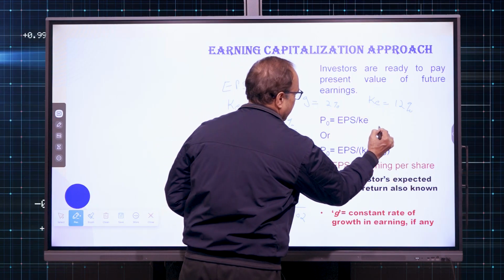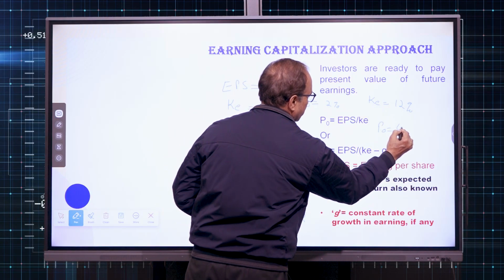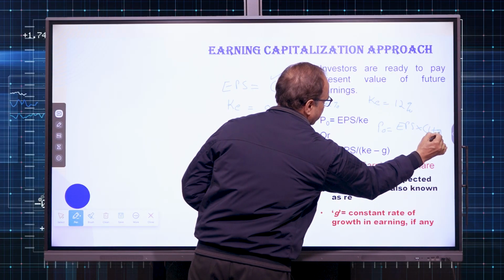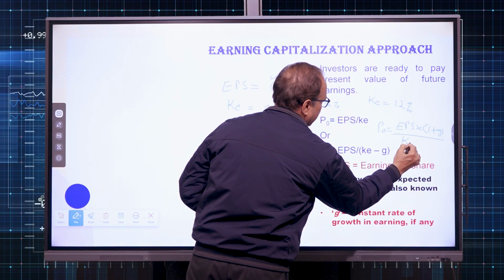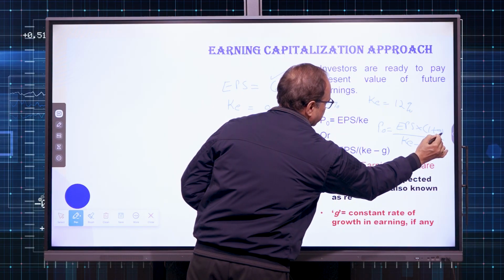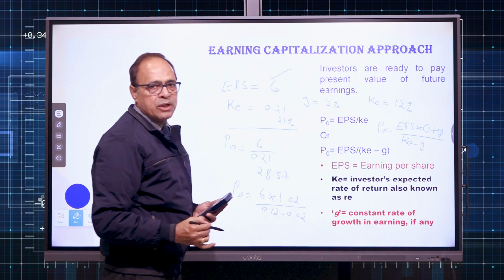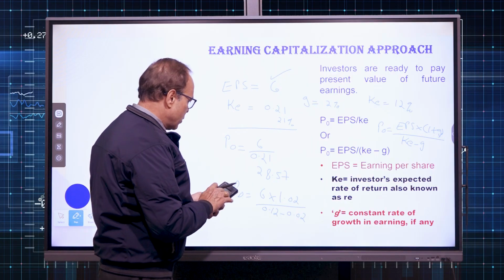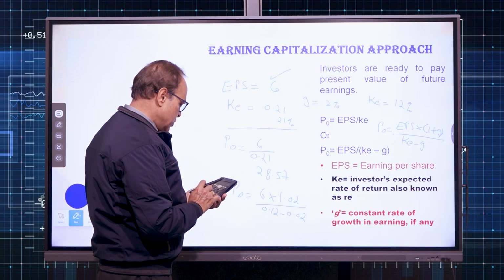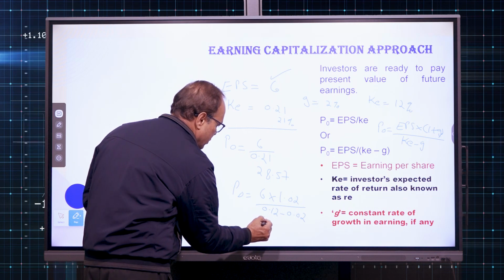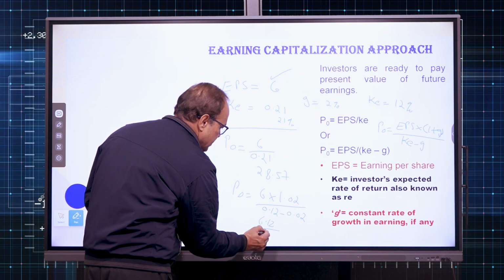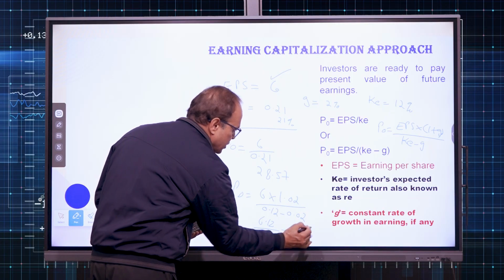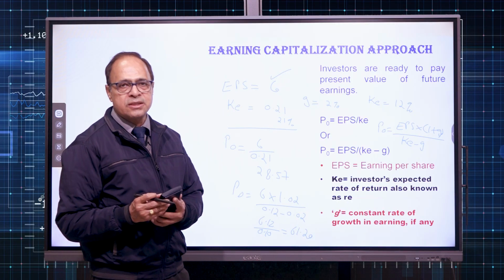I have used the formula P0 is equal to EPS multiplied with 1 plus G divided by KE minus G. That formula we have used because we are assuming growth is there in the EPS. So, accordingly 6 times 1.02 gets me 6.12 divided by 0.10. So, this investor says according to him value of the share is 61.2.